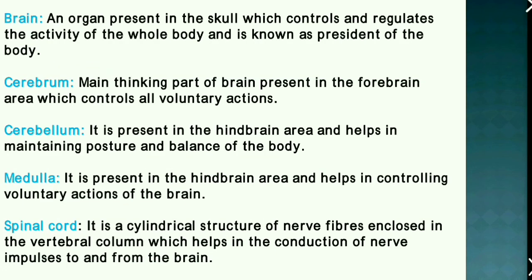Brain is an organ present in the skull which controls and regulates the activity of the whole body and is known as the president of the body. Cerebrum is the main thinking part of the brain, present in the forebrain area, which controls all voluntary actions. Cerebellum is present in the hindbrain area and helps in maintaining posture and balance of the body. Medulla is present in the hindbrain area and helps in controlling involuntary actions. Spinal cord is a cylindrical structure of nerve fibers enclosed in the vertebral column which helps in the conduction of nerve impulses to and from the brain.